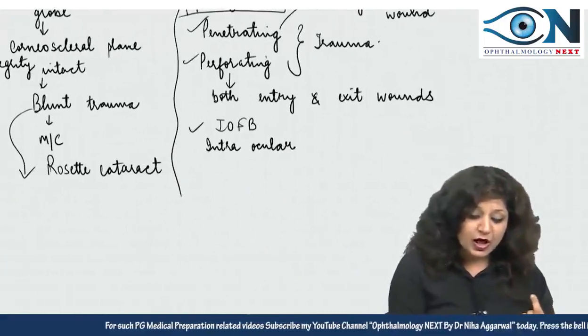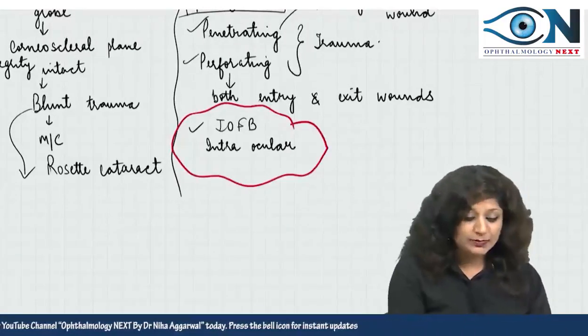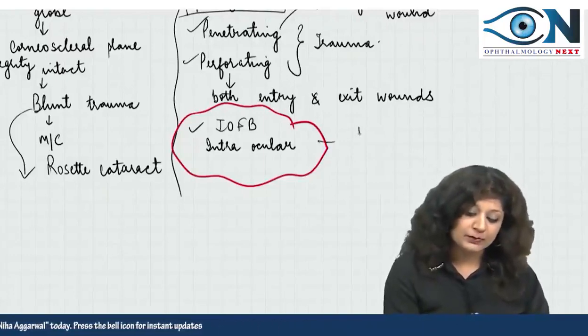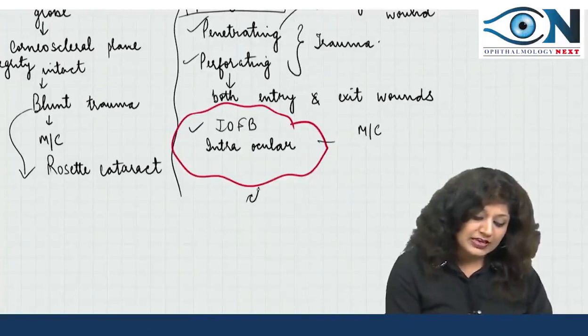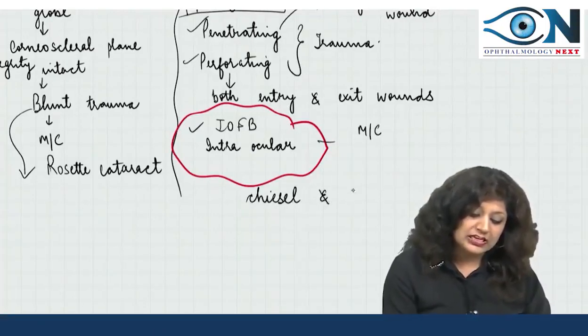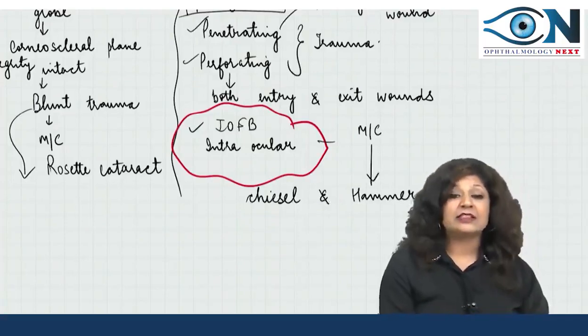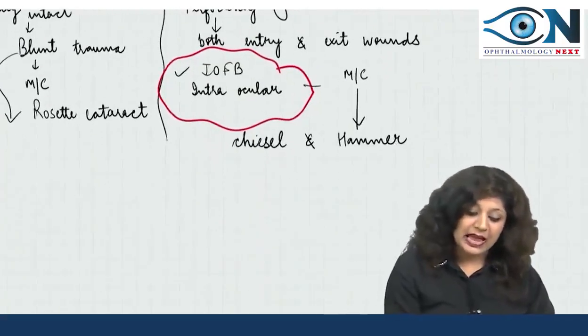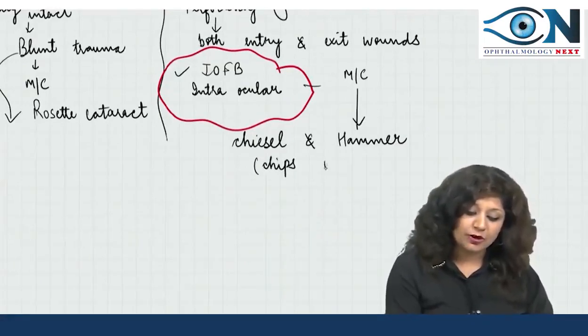Now intraocular foreign body, if you talk about this intraocular foreign body, you must know what is the most common intraocular foreign body. The most common intraocular foreign body is actually the chisel and hammer. Chisel and hammer is the most common intraocular foreign body that is found in people, and chisel and hammer are nothing but the chips of the iron.